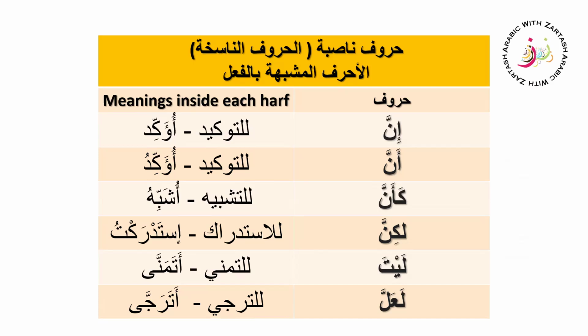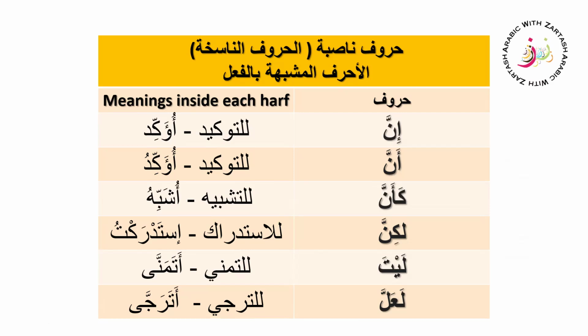Then we have lakinna. Lakinna is for istidrak. So here li is for istidrak. That means it is just for the correction, and it has the verb istadraktu.